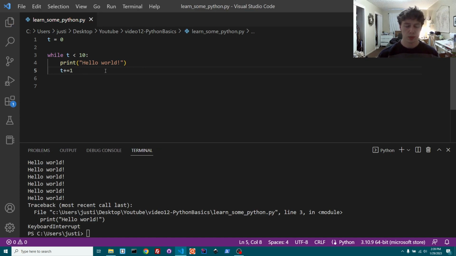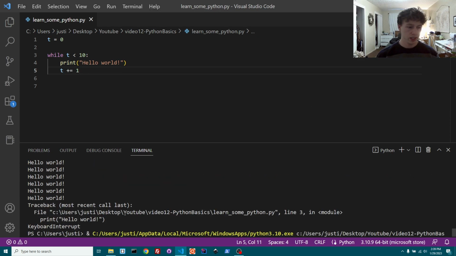Essentially, a lot of times beginners will think, like, to add 1 to t, right? They say, oh, t plus 1. It's like, well, actually that doesn't actually assign anything to t. You have to say t equals t plus 1, right? And a shortened version of saying that is just plus equals. So yeah, we're just going to do that, and essentially this is going to run it 10 times.